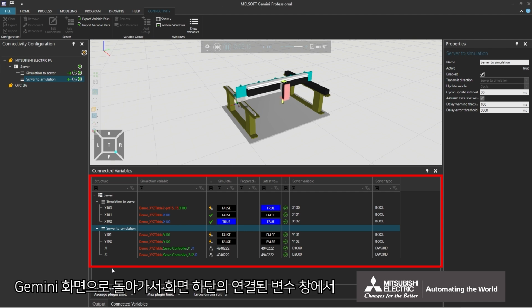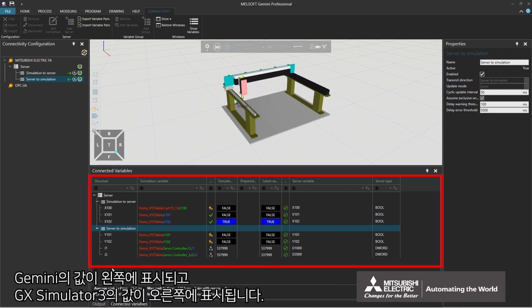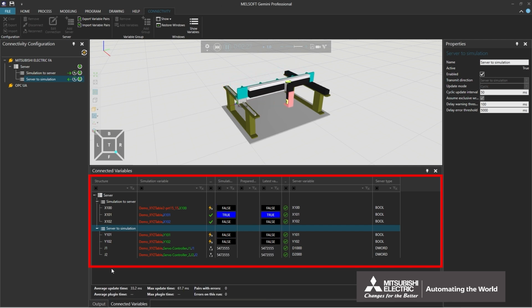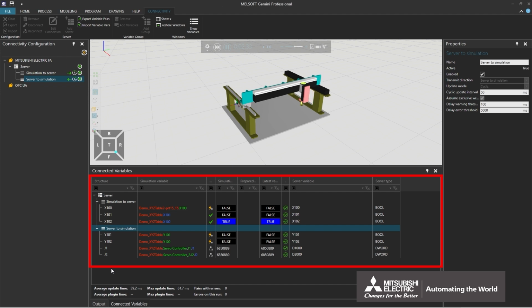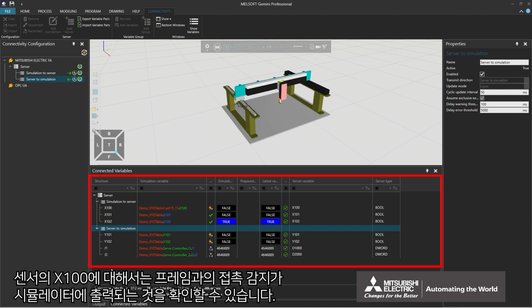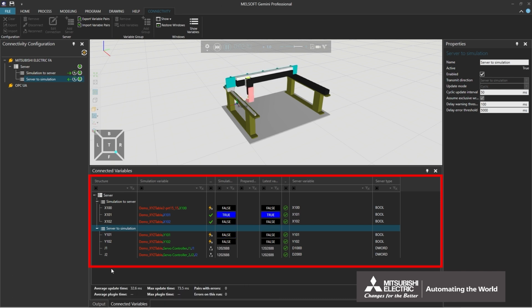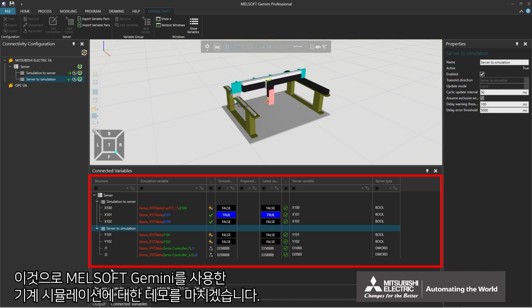Return to the Gemini screen. In the Connected Variables window in the lower part of the screen, values for Gemini are displayed on the left and the values for GX Simulator 3 on the right. You can check that the components move according to the current value received from the simulator. As for the X100 of the sensor, you can check that detection of contact with the frame is output to the simulator. This is the end of the demonstration on how to perform a machine simulation using MELSOFT Gemini.